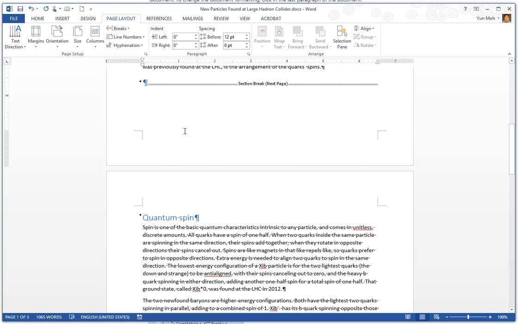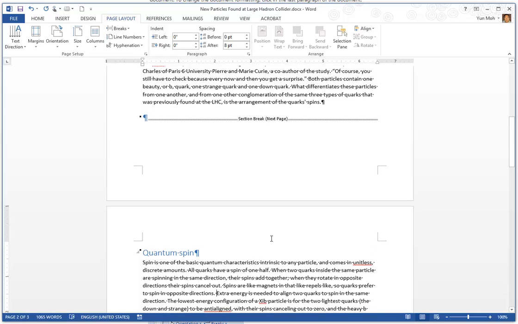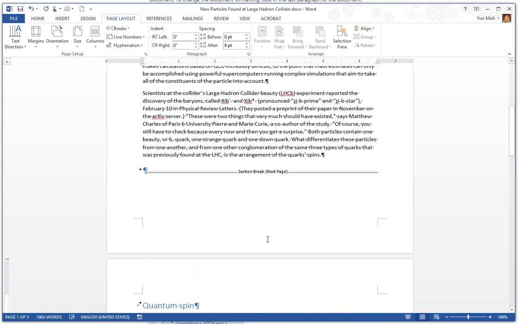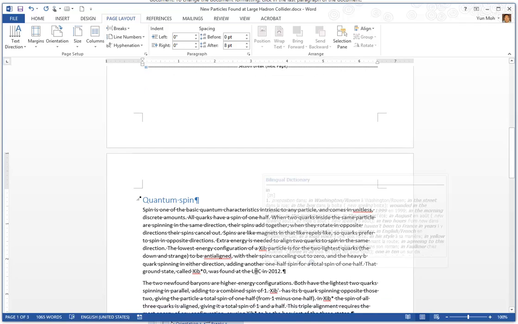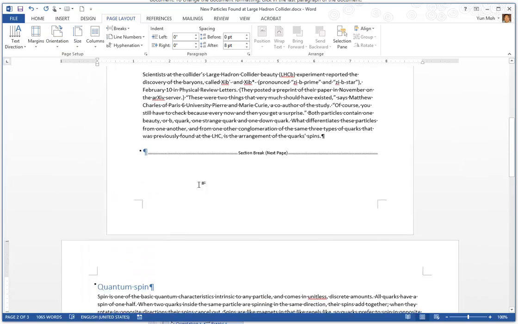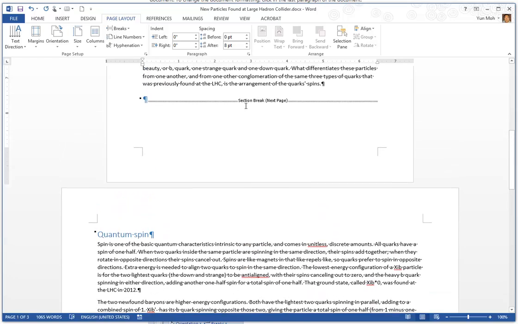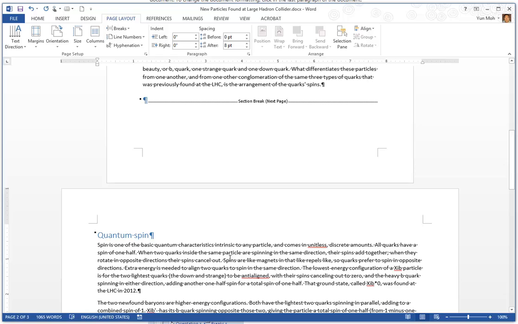So that basically means that from here on is a separate section, not only a separate page, but a separate section. Then you can apply different formatting, for example, something simple as orientation. You can change to landscape. Guess what? The first page is portrait, because you have a section break, and from here it is landscape.